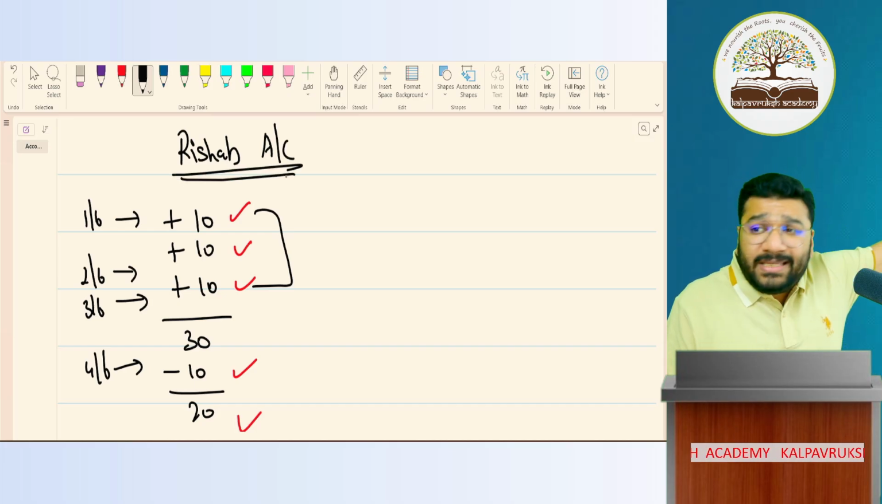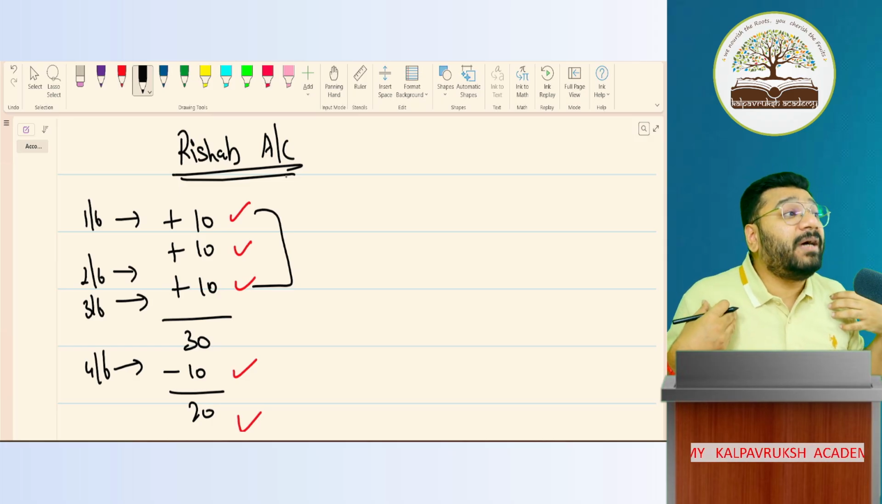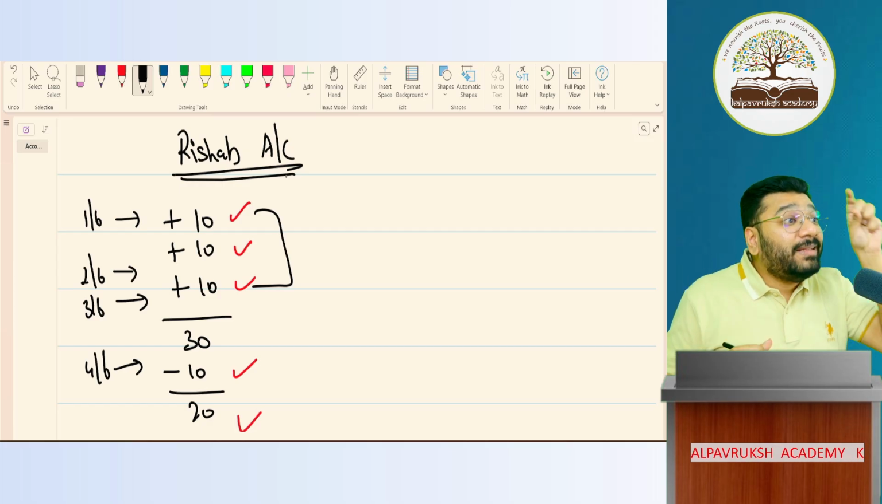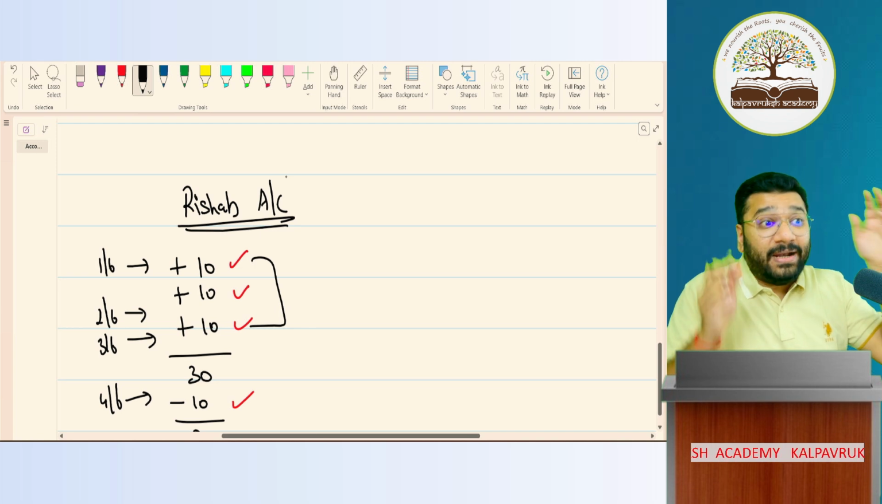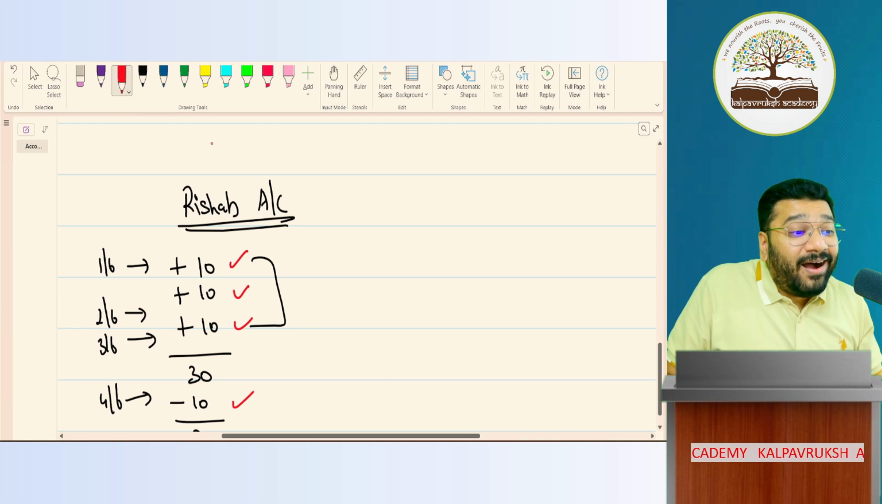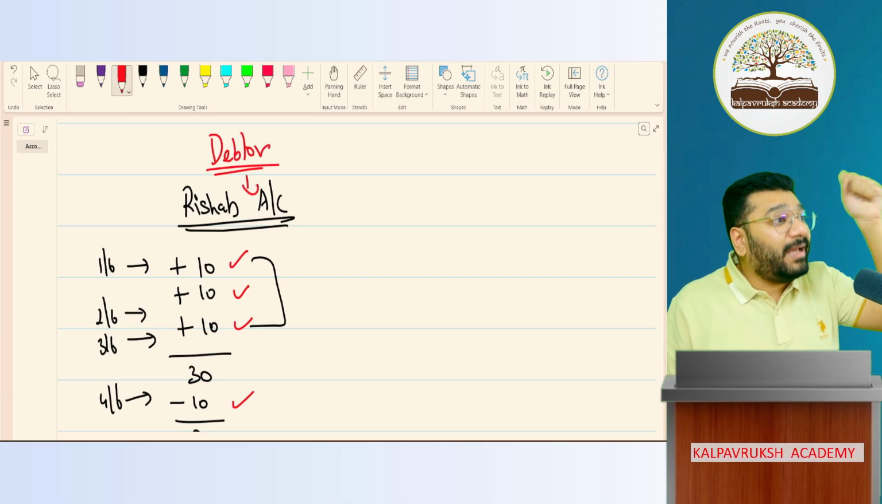Got it, not got it? This is nothing but customer ka account. For the shopkeeper, Rishabh is a customer. This customer is what category customer? Credit sale only, but he's technically called a debtor. Very good. So under debtor, Rishabh is one account.